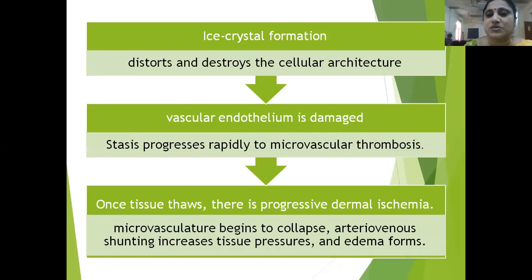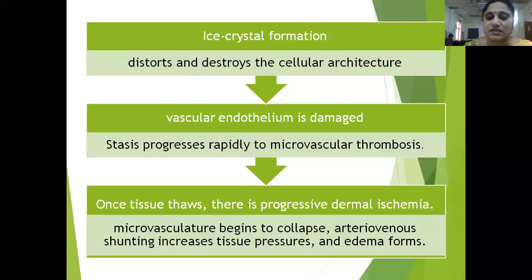What actually happens is, once someone comes in contact with a cold temperature or some ice, ice crystal formation occurs. This crystal formation distorts and destroys the cellular architecture. Because of this destruction, there will be vascular endothelium damage. This damage leads to stasis in the vessels. This stasis progresses rapidly, and it also leads to microvascular thrombosis.